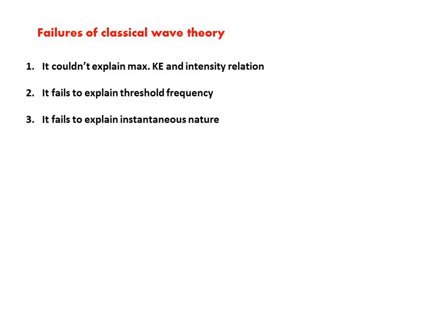But this wave picture of light was unable to explain these features we are now seeing. So let's start one by one.